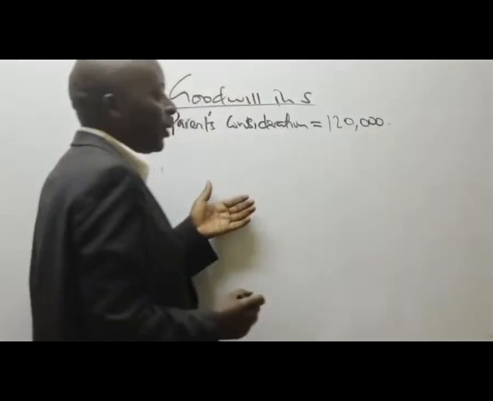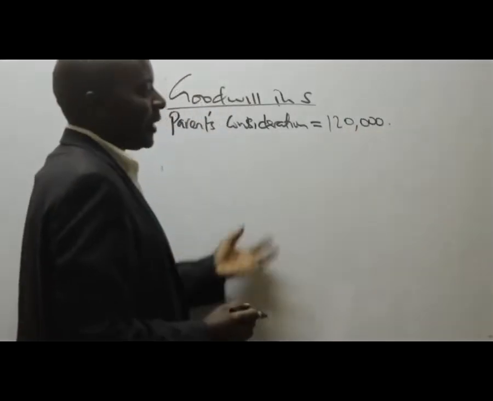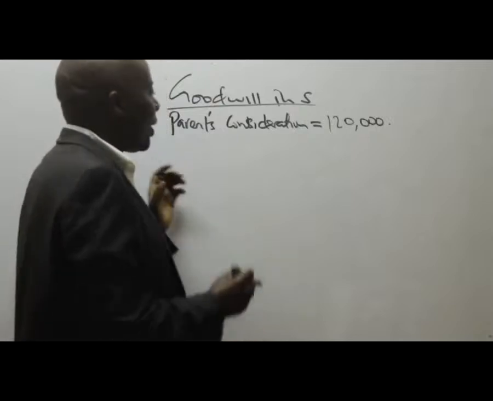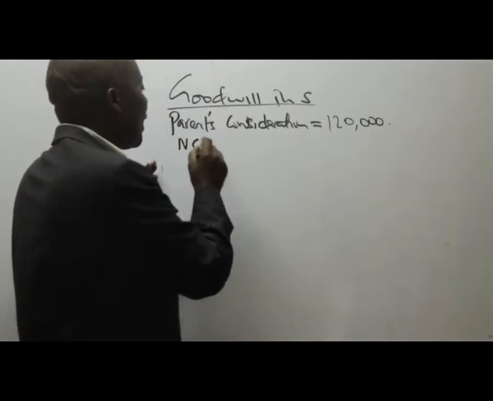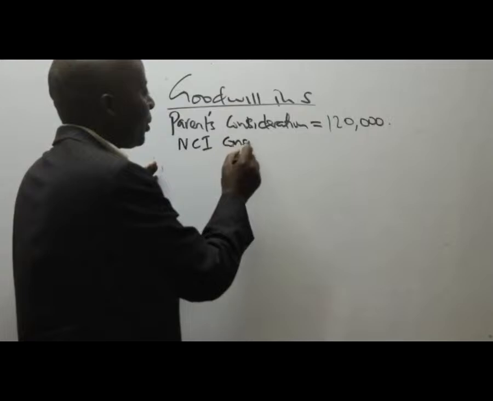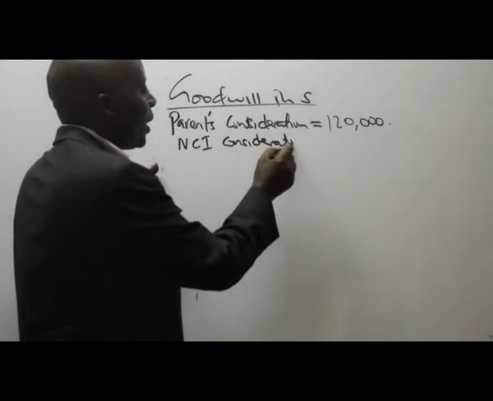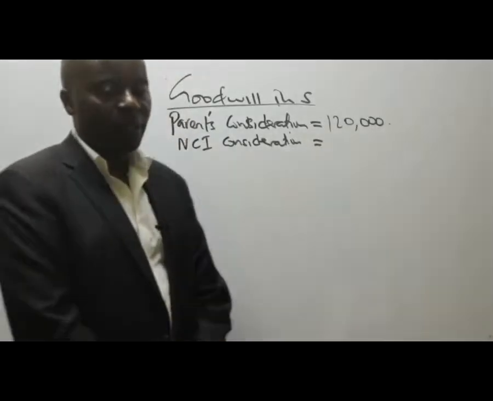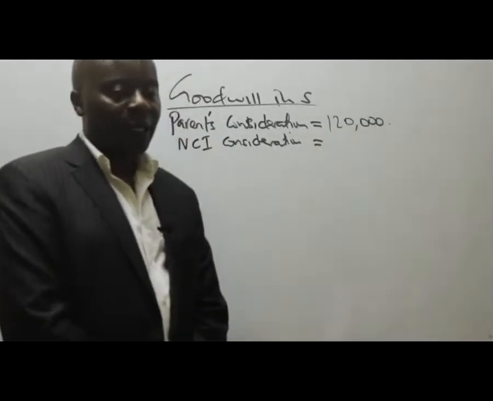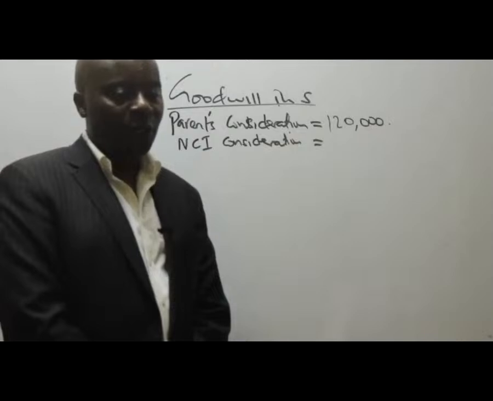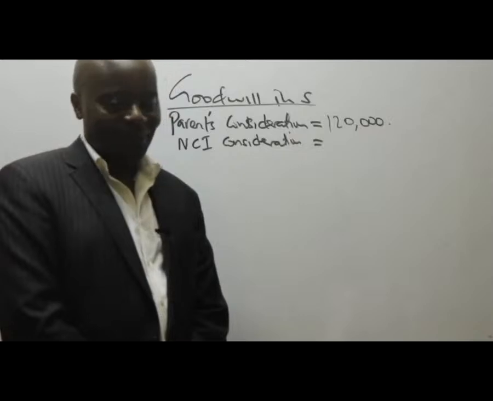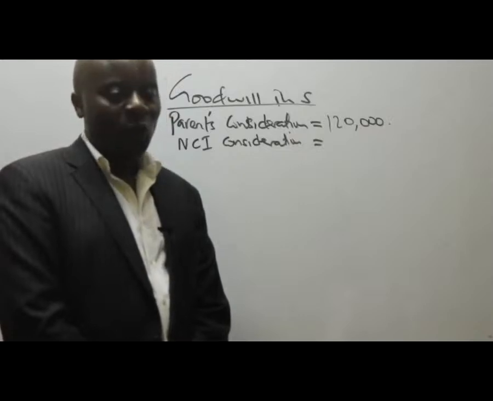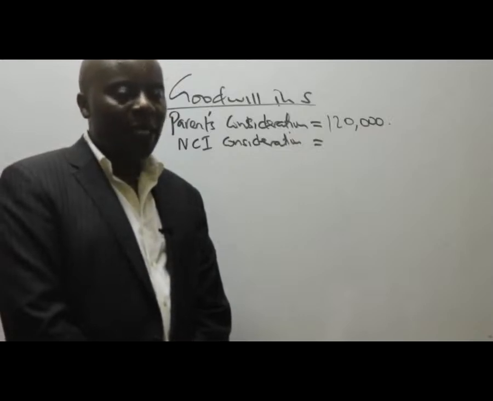The parent never bought 100% of this. There's another party who came on board. So then we have here the NCI's consideration. Is there anybody who can give me a figure for NCI's consideration? We are used to situations where the examiner gives us the value of NCI.